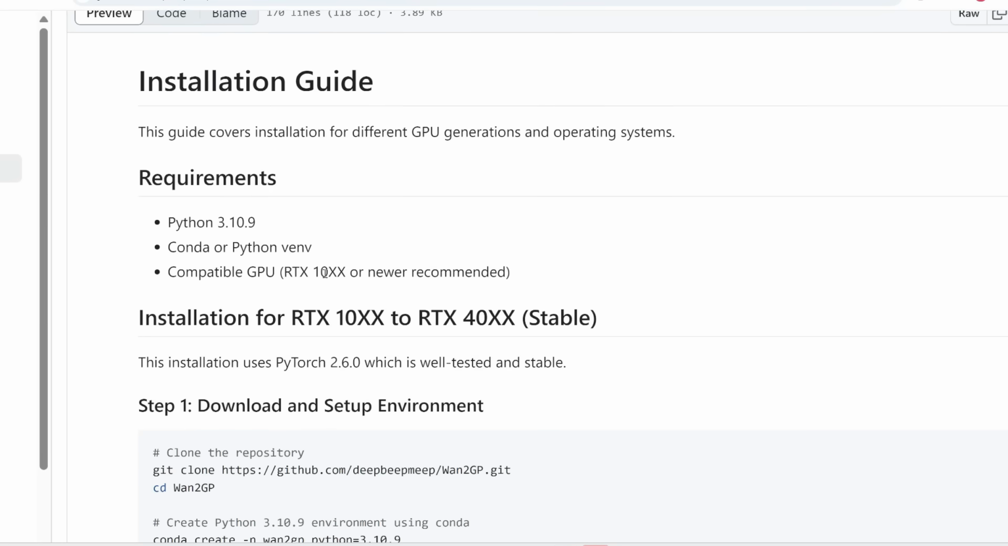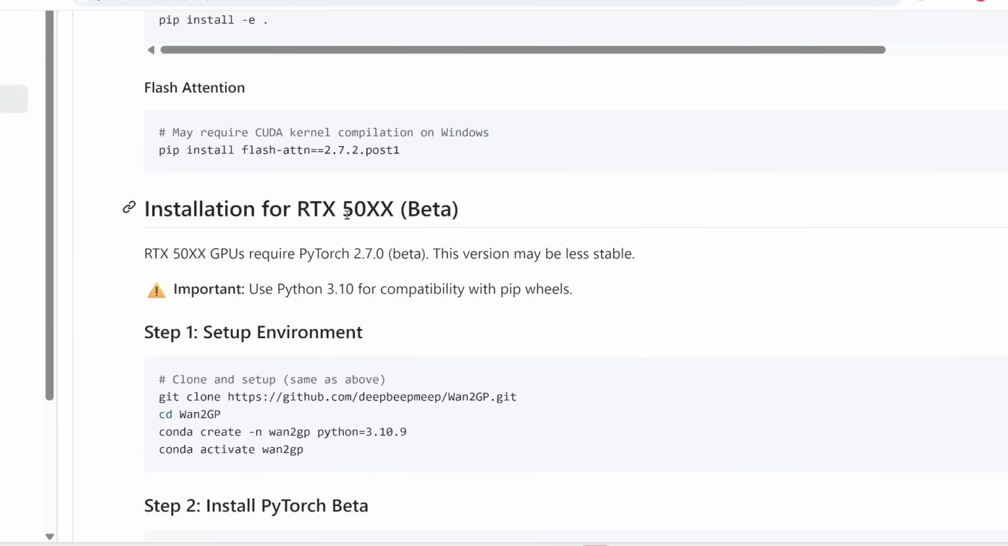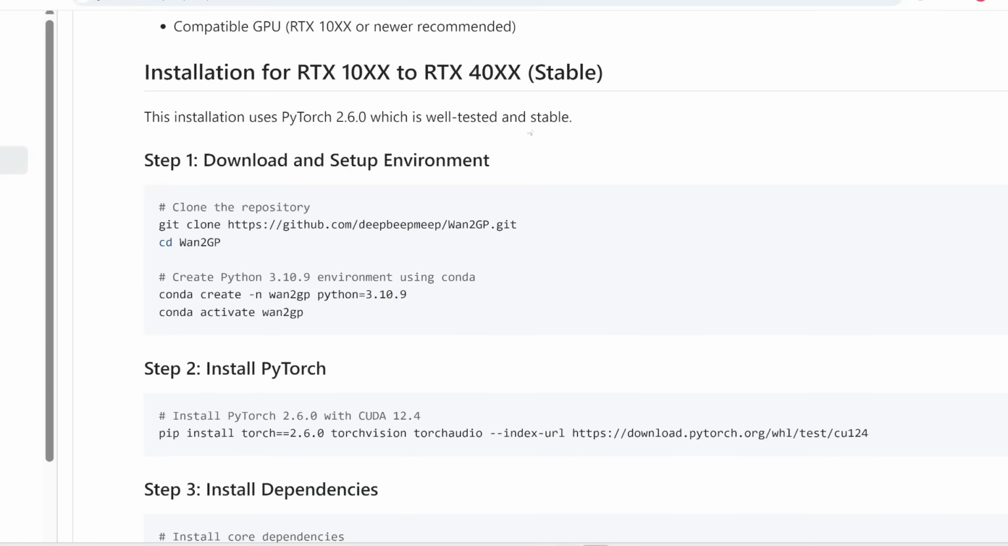So note that here, this requires Python and Conda, and don't worry, I'm going to show you how to install these if you don't have it. And it requires a compatible GPU, which is at least this or newer. So here are the instructions for these types of GPUs, or if you have the 50 generation, then here are the installation instructions. So for me, I'm going to go over how to install this using these instructions.